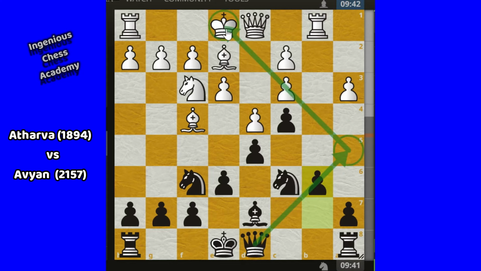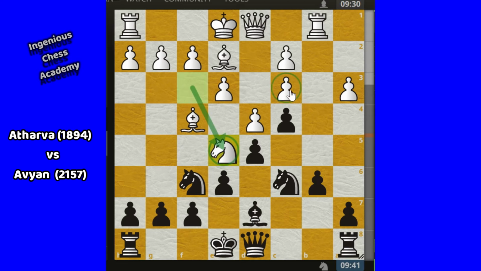It is very simple. Actually, it is a rapid game. That's why you cannot observe that much every time. So if it is a classical game, then I think both of them will be able to play some good moves, the correct moves in their game. So after b6 and e5 was played, still Atharva is not taking care about his pawn.